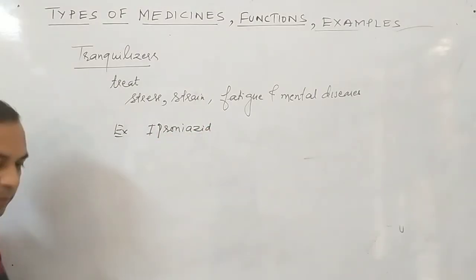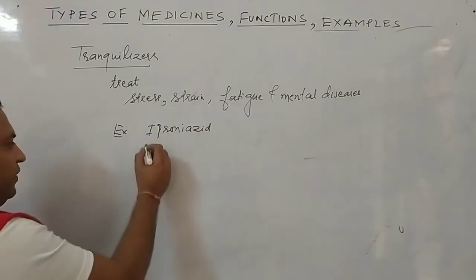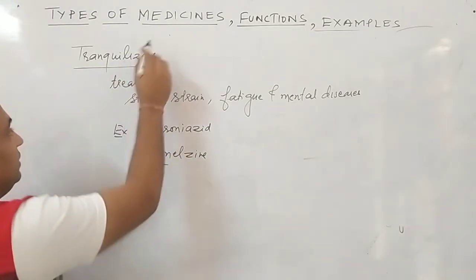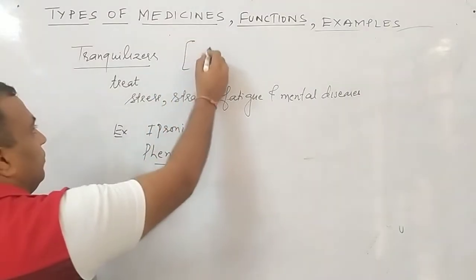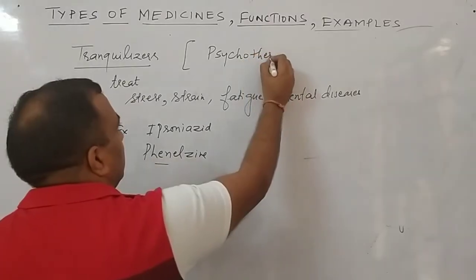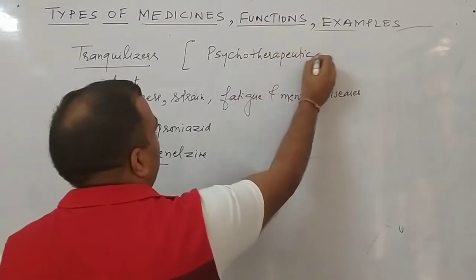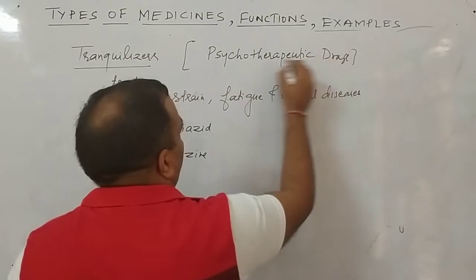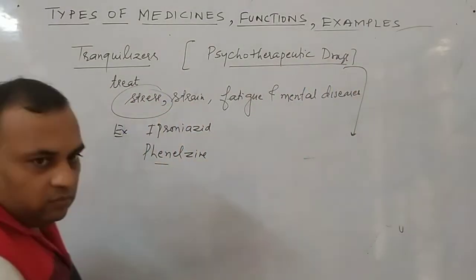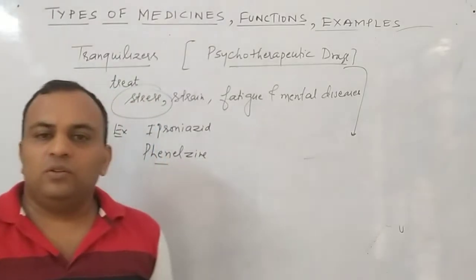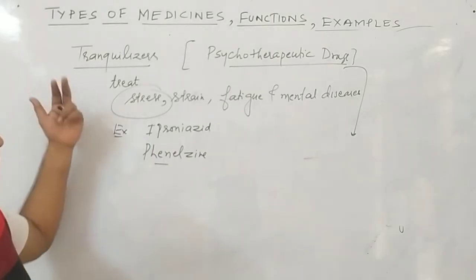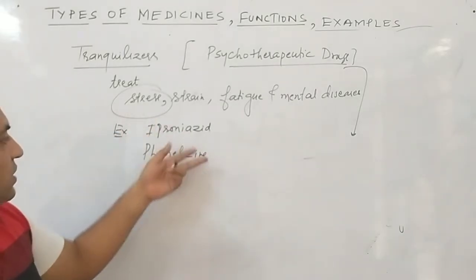Remember the example is Ipronazid. Second example you will write Phenelzine. Now listen, these tranquilizers are also sometimes called psychotherapeutic drugs. Why psychotherapeutic drugs? I tell you one thing. Suppose we are in the feeling of stress. Then obviously our mood will not be good, we are in a bad mood. Then what will I take? I'll take a tranquilizer, that is Ipronazid or Phenelzine.